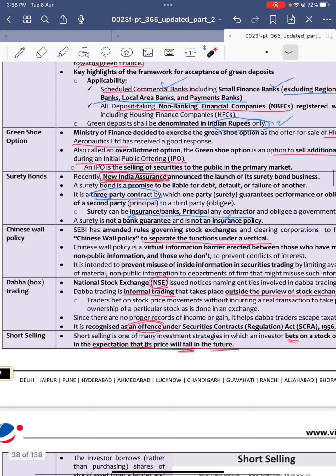Surety bonds can be insurance, banks, principal contractor, something like that, but it cannot be a bank guarantee, and it is not an insurance policy.